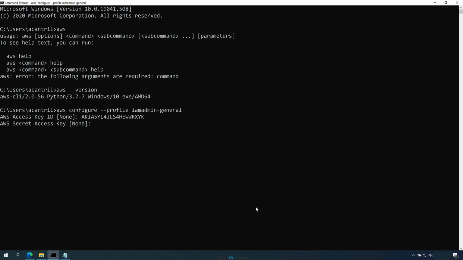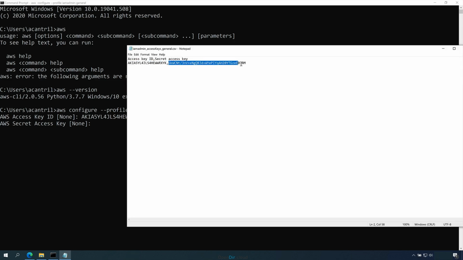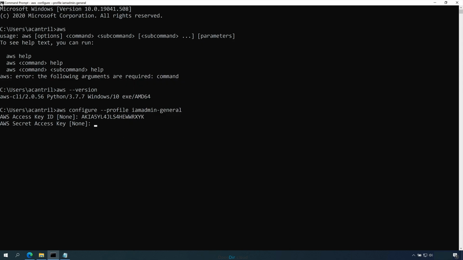Then it will ask for the secret access key, which is the part after the comma within the credentials document. So copy that into your clipboard and then paste that in. Next it will ask for a default region, and we're always going to use Northern Virginia, which is us-east-1. So go ahead and enter that and then press enter. And then for the default output format, you can just go ahead and press enter and we'll use the default of none. Now at this point, the command line interface has been configured to integrate with the IAM admin user of the general AWS account.